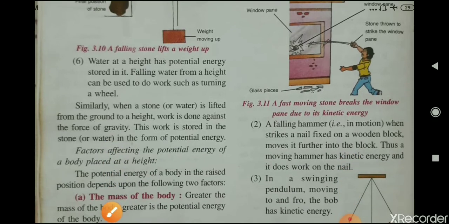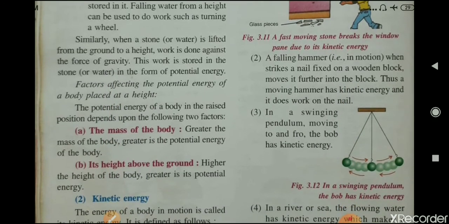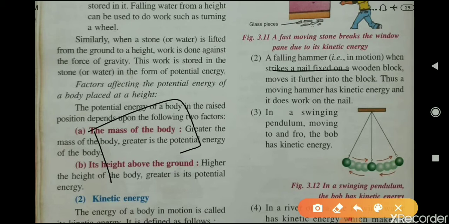Second example: a falling hammer, that is in motion, when it strikes a nail fixed on a wooden block, moves it further into the block. Thus, a moving hammer has kinetic energy and it does work on the nail. Suppose a wooden block is there and we have to drive a nail into it. We strike it with the help of a hammer.